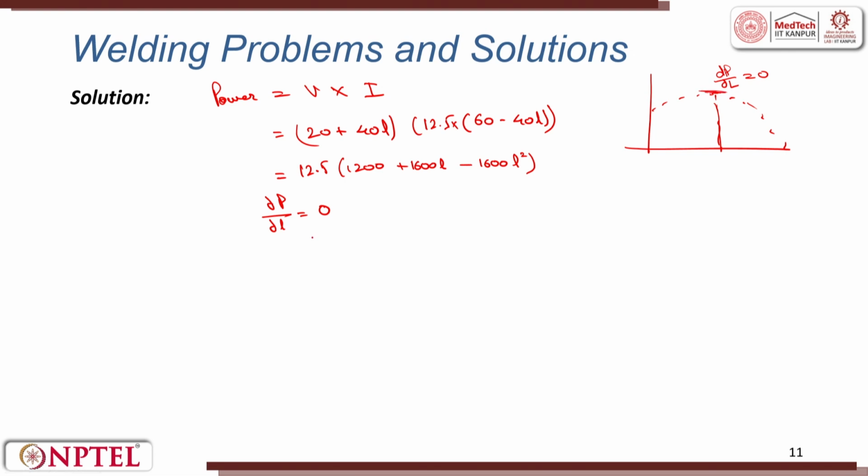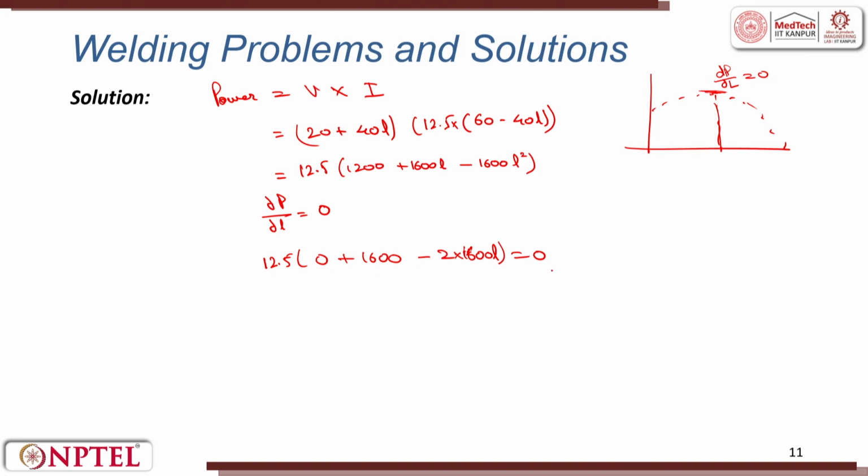Therefore, putting this derivative equal to 0, this gives me derivative with respect to L: 12.5 into 0 plus 1600 minus 2 into 1600 L. This is the derivative, this is equal to 0.